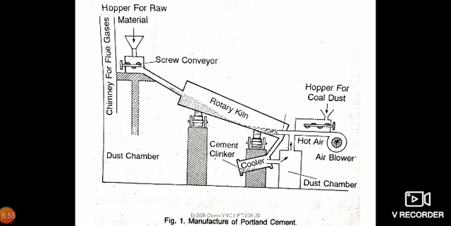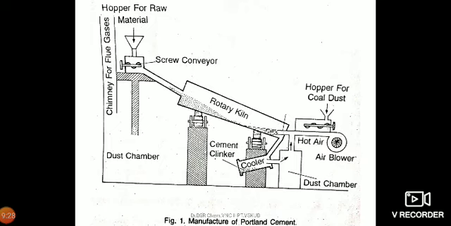form of balls. These balls are allowed to enter a revolving tube known as the rotary cooler, where the clinkers are cooled down. The cold clinkers delivered from the lower end of the cooler are crushed and finely ground to an exceedingly fine powder in grinding machines. The cement is filled in airtight bags to exclude moisture. Here, generally 2 to 3% of gypsum is also added to the clinker before grinding.